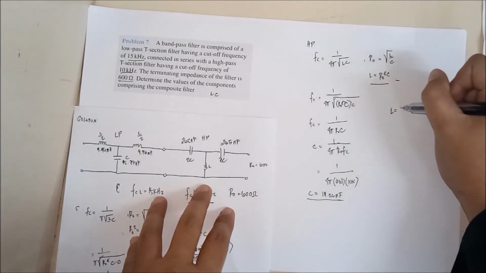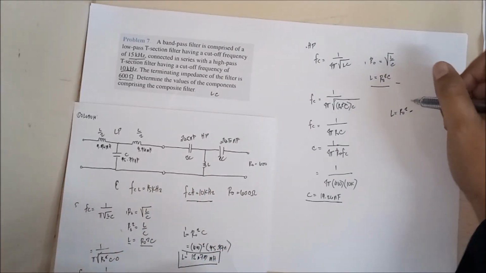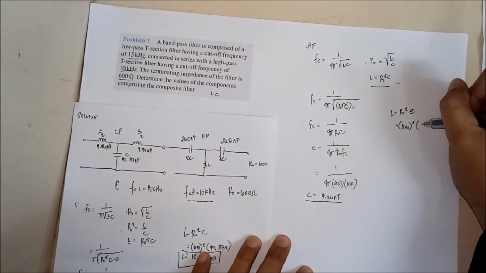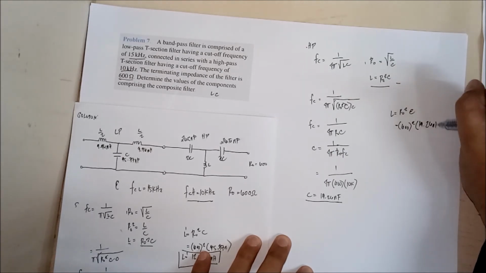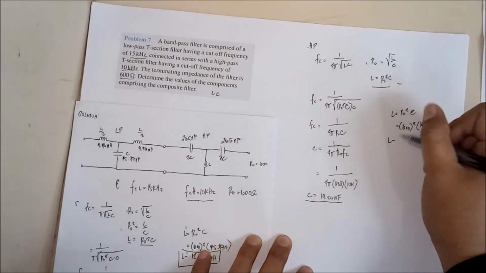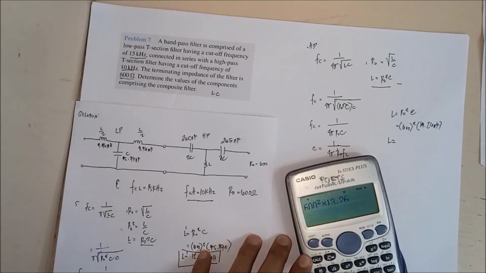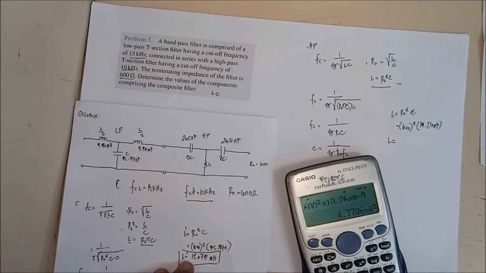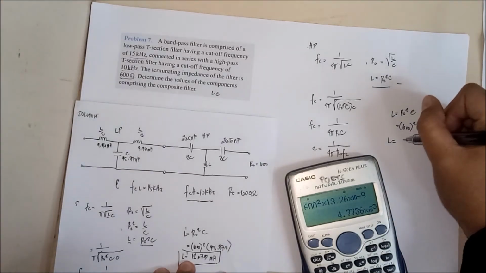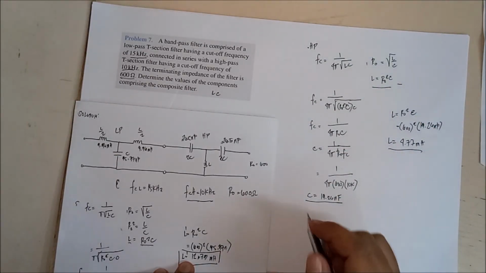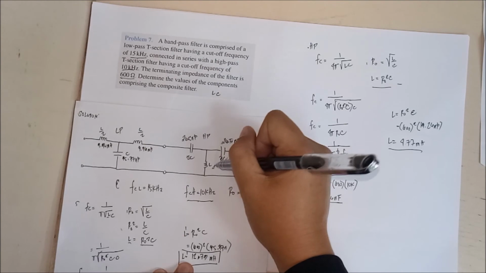Now, we're looking for L, which is easy na kasi we have this formula. Based on that, our L is equal to RO square times C. Given na si RO, that's 600 square. Yung C natin is na-solve na kanina, which is 13.26 nanofarad. So, our inductor would be 600 square times 13.26 exponent negative 3. That is going to be 4.77 millihenry. So ibig sabihin, class, sa circuit na to, we're gonna have 4.77